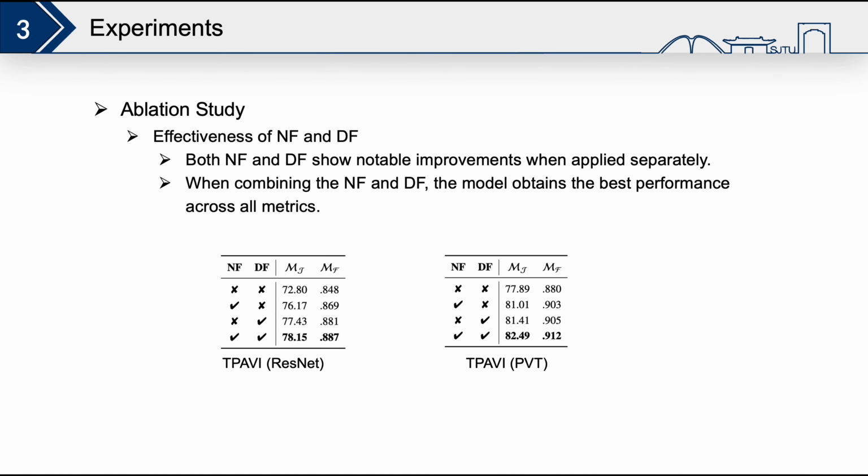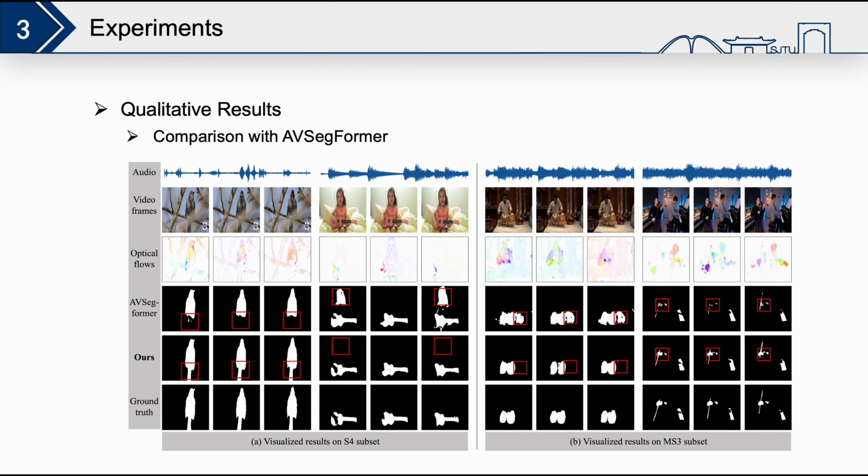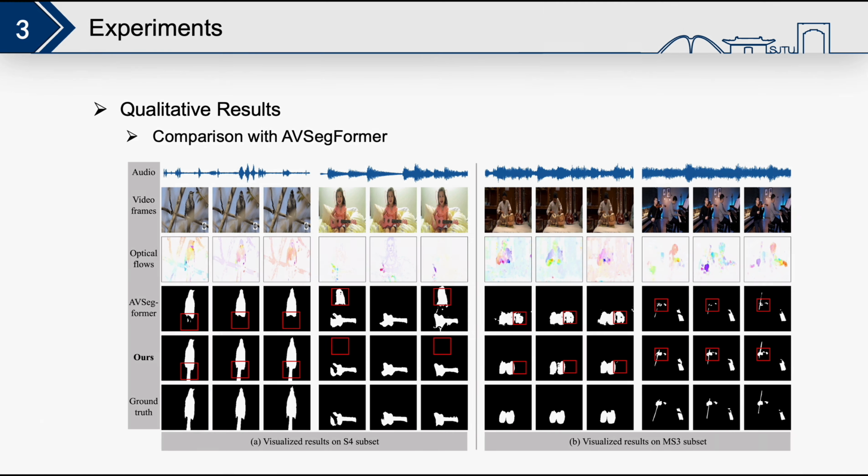In the ablation study, we reveal that both NFs and DFs show notable improvement when applied separately. And when combining the NFs and DFs, the model obtains the best performance across all metrics. We also present some qualitative results based on TPAVI and AV-SegFormer on the two datasets of AVSBench.